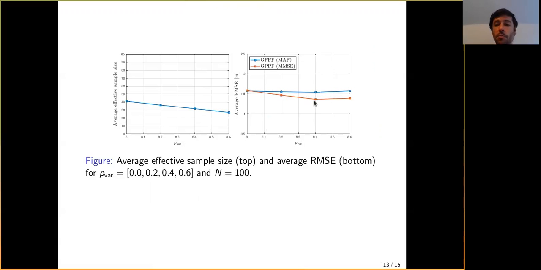And this gain in performance for the MMSE comes at the expense of a smaller effective sample size. So the trade-off here is a slightly better estimation from MMSE, but we trade off the stability of our filtering strategy.